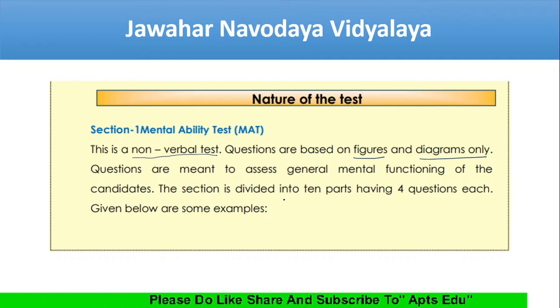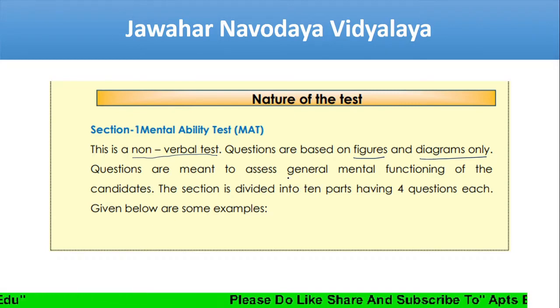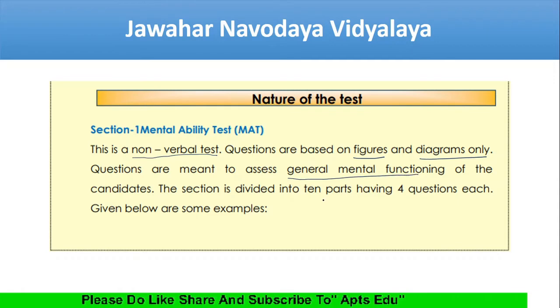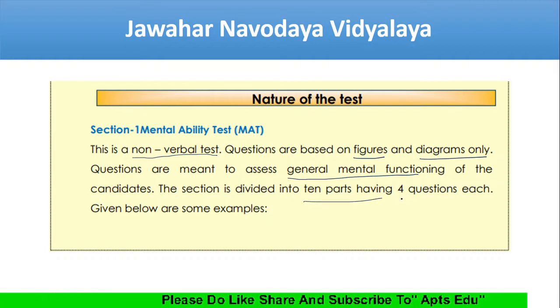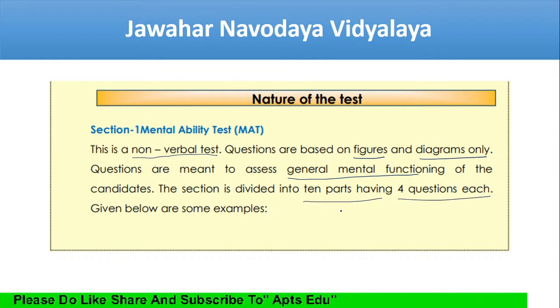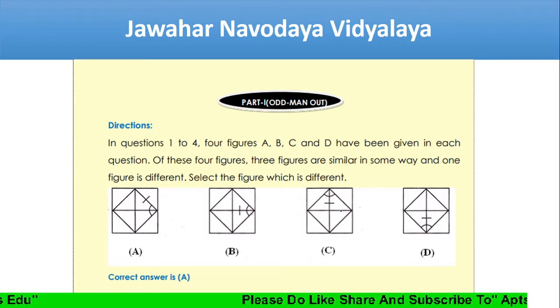That is very, very important. These questions are meant to assess the general mental ability of a student. You have 10 parts, and each part has 4 questions.